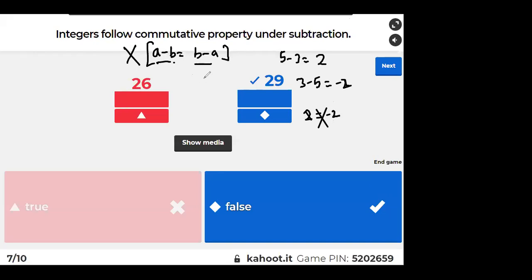This is the meaning of commutative under subtraction. If A minus B is equal to B minus A, then it is commutative. But what about plus? A plus B can be written as B plus A. So this is correct, but this is not correct. Is everyone clear in this concept? Raise your hand. Very good everyone.